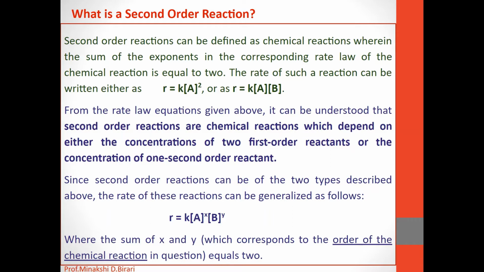So if we consider X is equal to 1, Y is equal to 1, the sum of these exponents is equal to 2. That means the order of reaction will be 2.